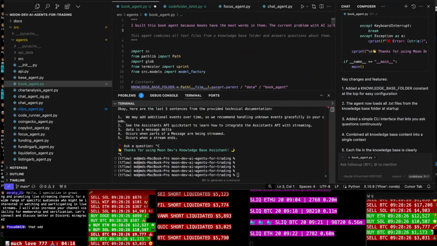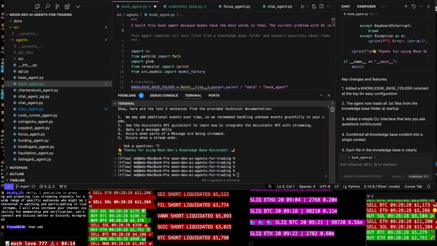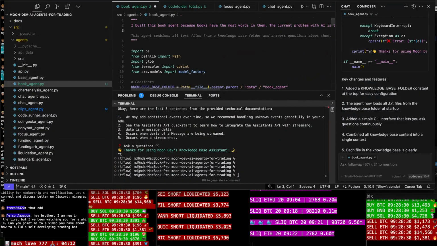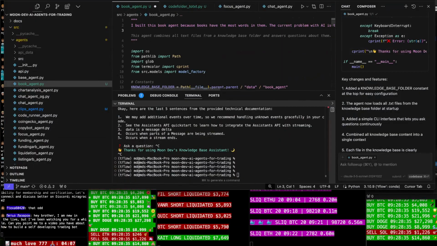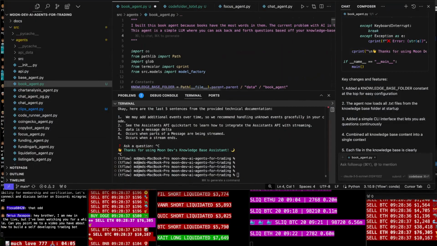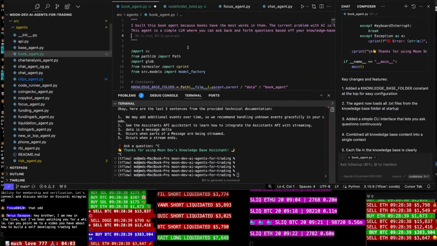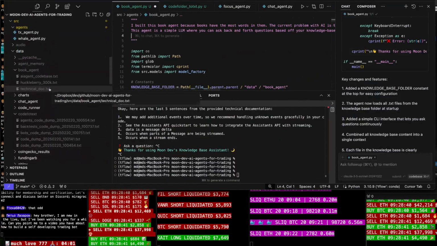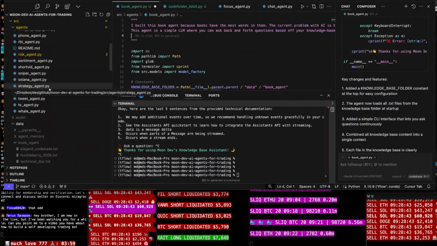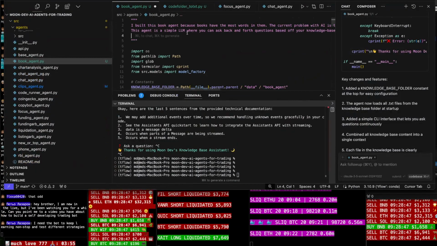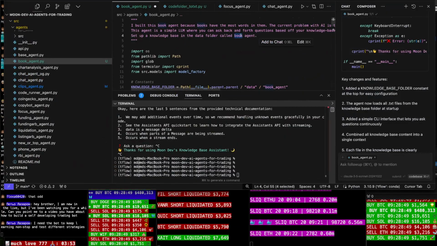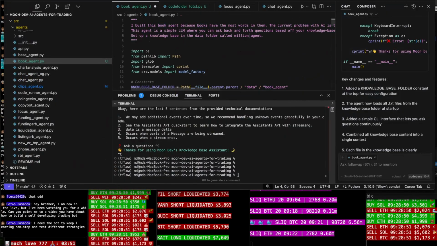This agent is a simple LLM where you can ask back and forth questions based off your knowledge base. Set up a knowledge base in the data folder called book agent. I'm gonna call this million agent.